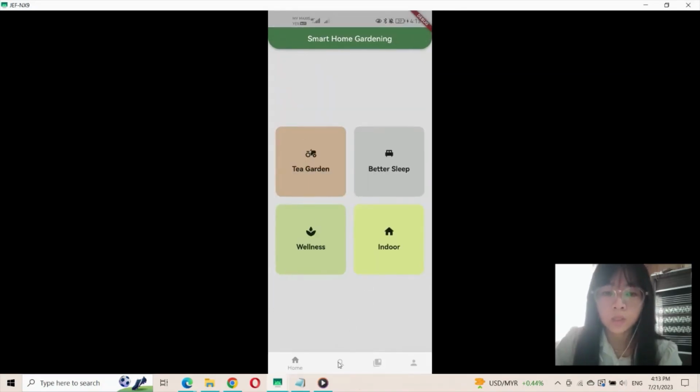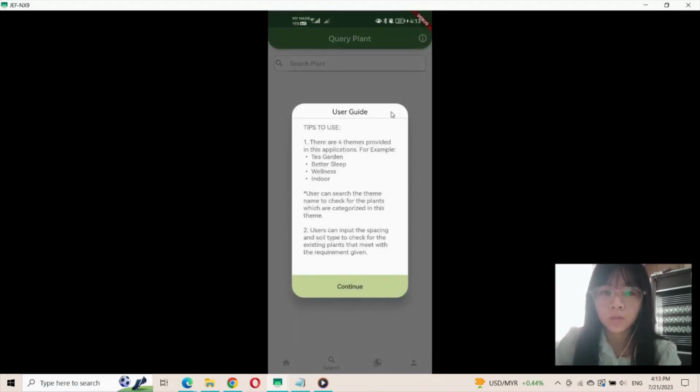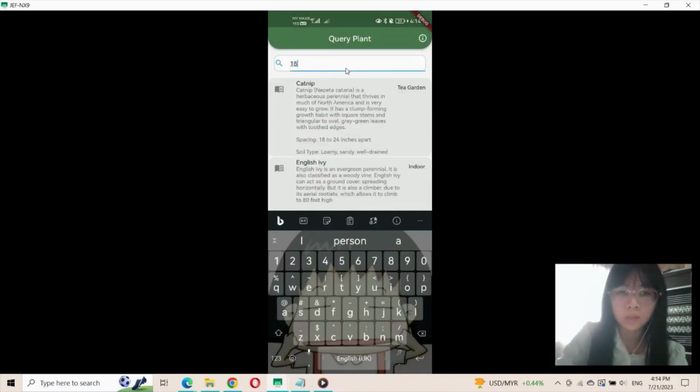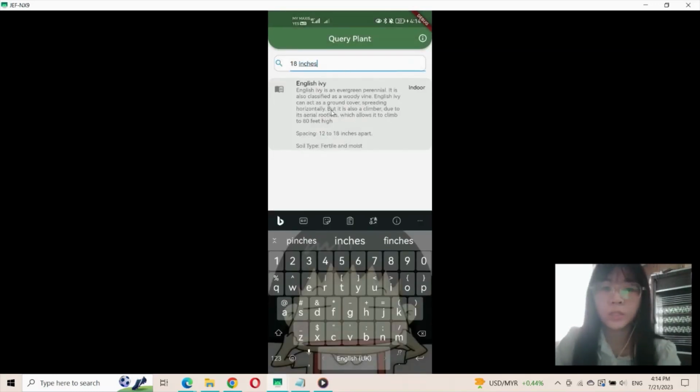The next function is the curation function. If the user sees the interface, they might not know what to do. So the user can click on this button. This is the user guide. So the user can know that they can search the team name, or input the spacing and the soil type to check for existing plants that meet the requirement keywords. For example, the user inputs 18 inch. Now you can see that the application suggests the plant because the spacing is between 12 to 18 inches apart.